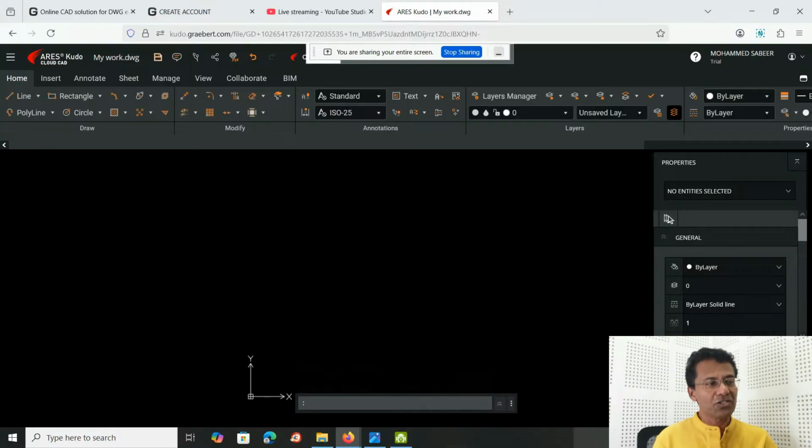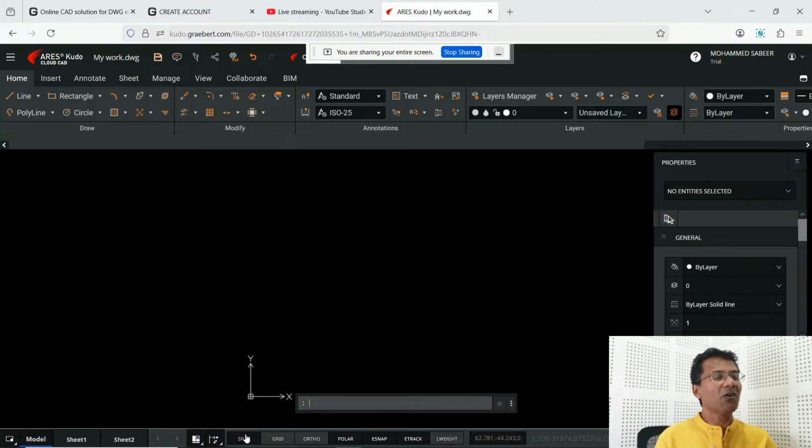Then we have the status bar down here, and you have all the status like snap, ortho, grid, polar, and entity snap. Everything is available here in the status bar. So the interface is very similar to AutoCAD interface or any other CAD software interface. It will be easy for you to migrate. And the commands are also similar. Same commands you can give here with the aliases, including the abbreviations of commands.